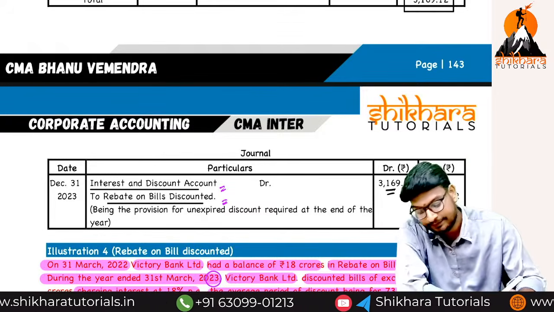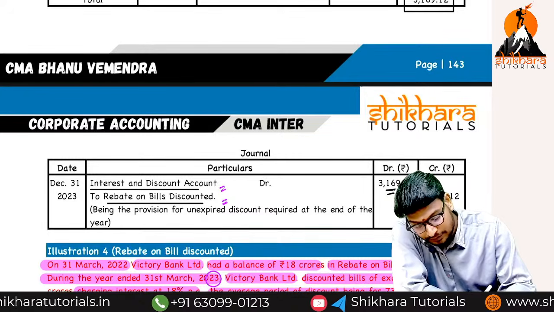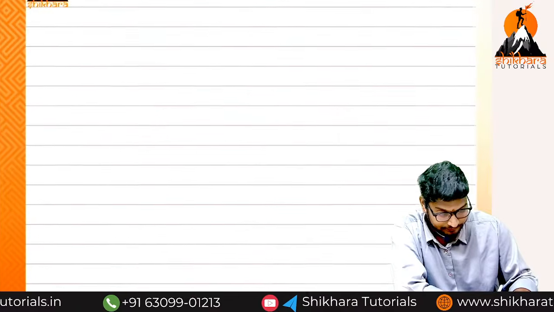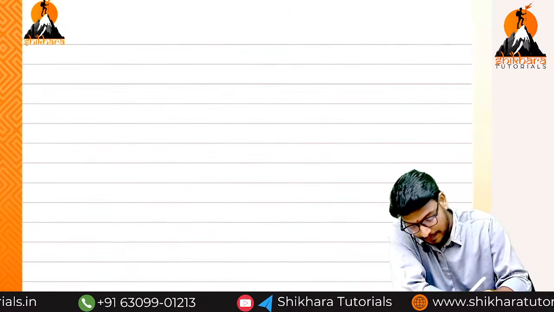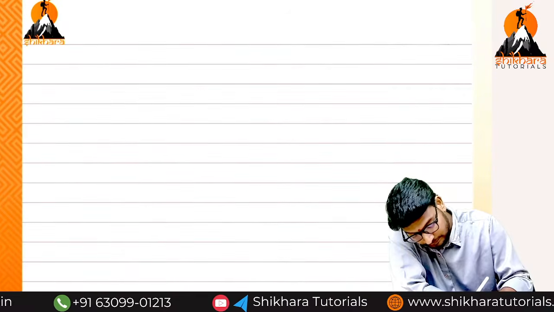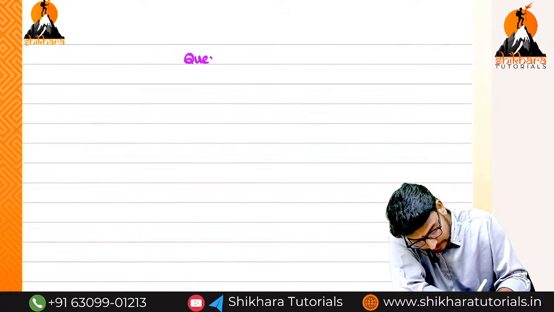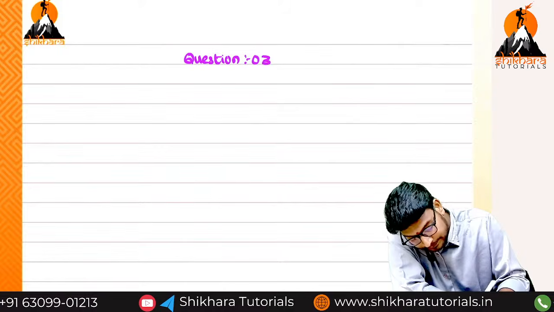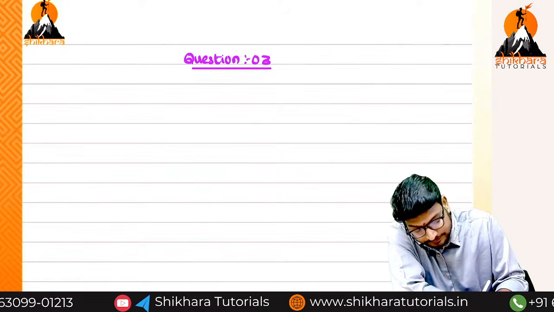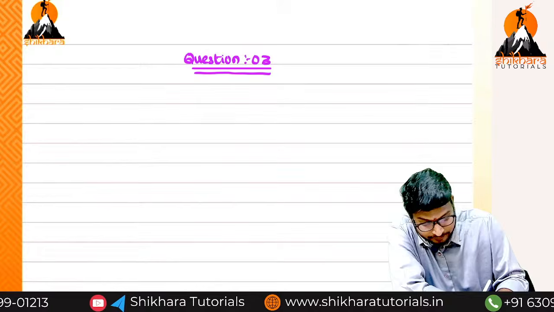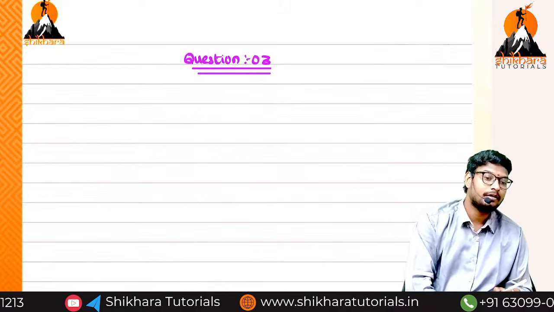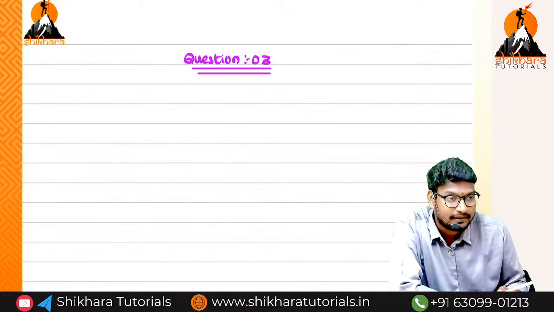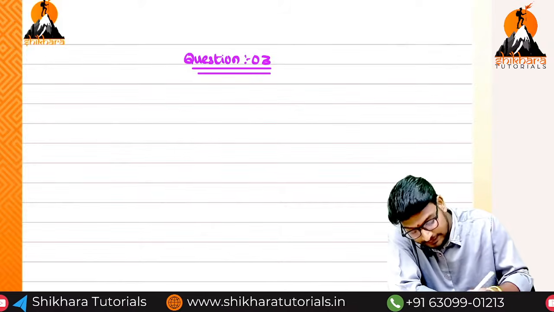So put the heading. What is the question number? Question number 4. Three or four? Three only. Okay, shall I move forward? Bill wise we can calculate. So what we are going to calculate?